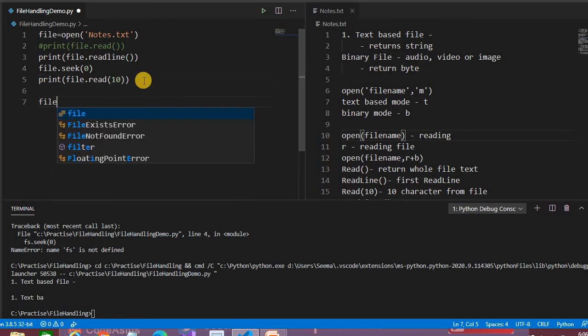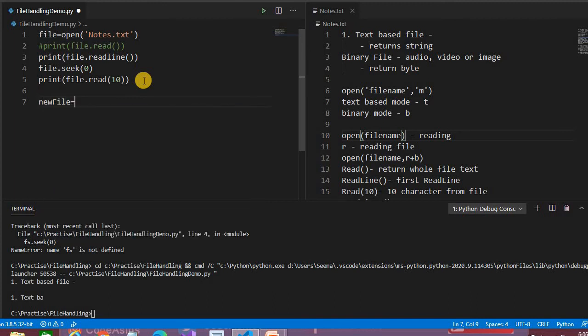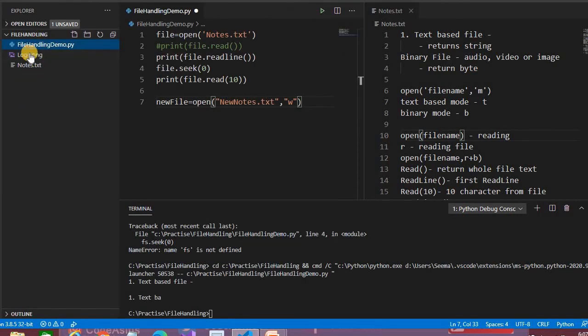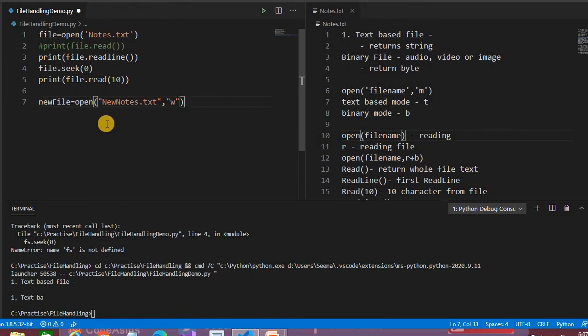Let's create a new file. We have to write open, and pass the parameter like new notes.txt, and as you know, we have to pass something like w. w means we want to write to the file. If the file does not exist, it will create the new file. See here, till now new notes is not there, so it will create the new file. Let's run this.